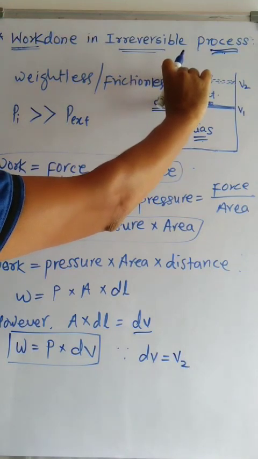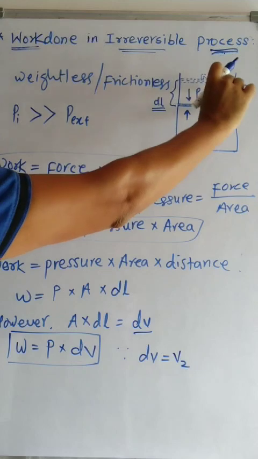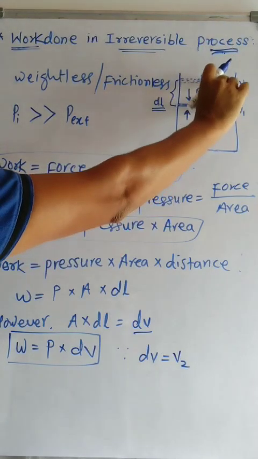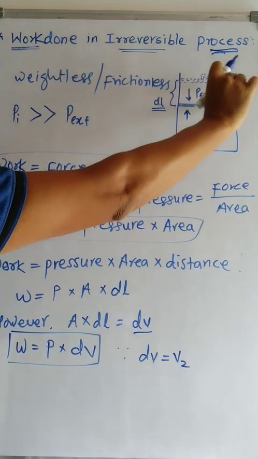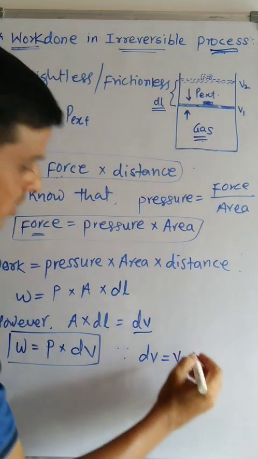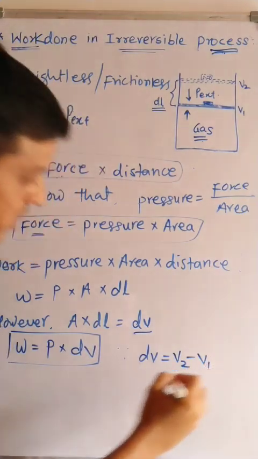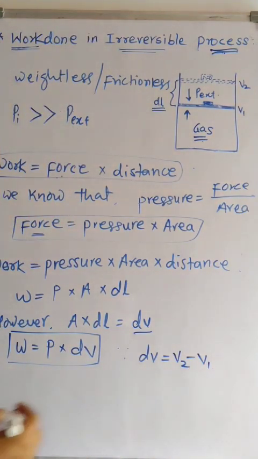The increase in volume of the gas during the expansion process is nothing but this much amount of volume, and that can be given as V2 minus V1.